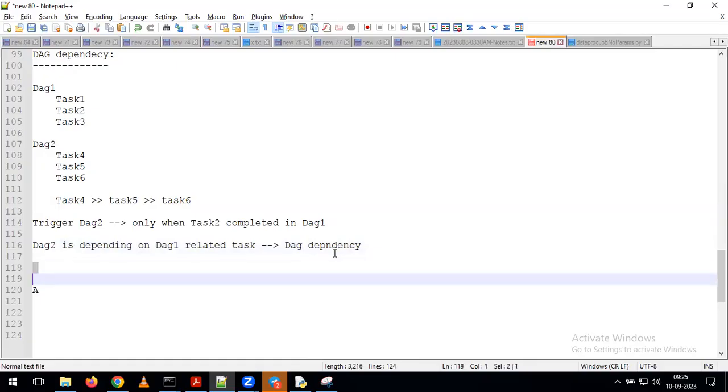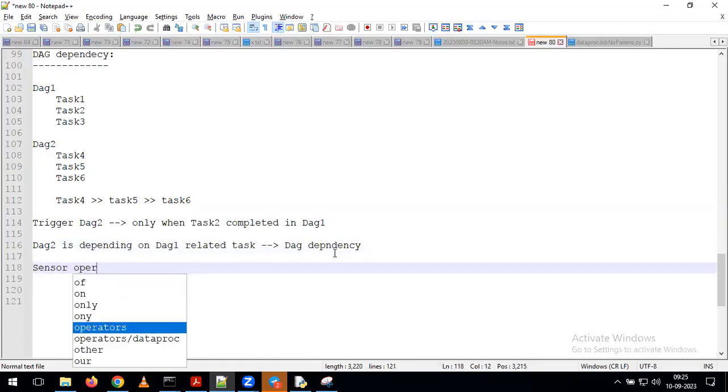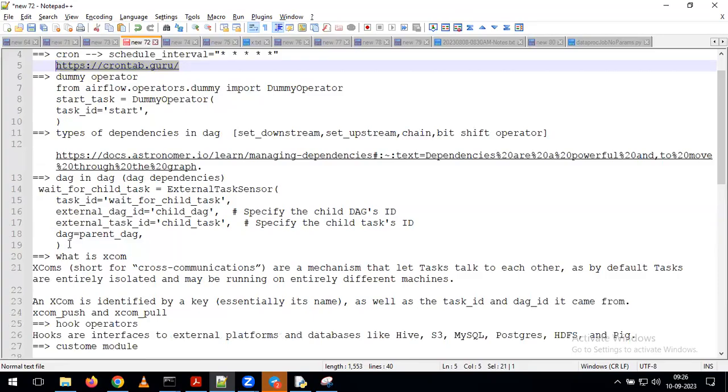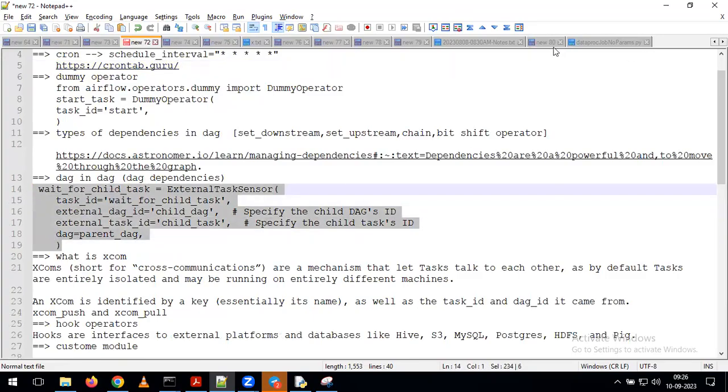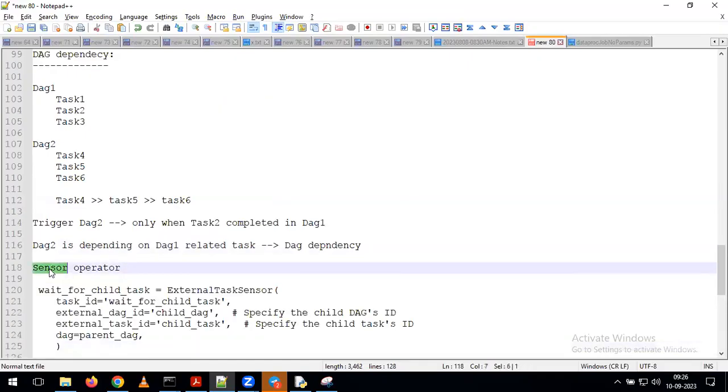Now for the purpose of doing this operation also, here we have one more sensor operator. By using one of the sensor operators, we can perform this operation. Now this is the sensor operator which we can use to achieve this requirement. See, what is the purpose of the sensor operator? If you remember, earlier we discussed that I want to verify whether a file has landed into the GCS bucket or not, which is nothing but, as part of using the sensor operator, it goes to the particular bucket.